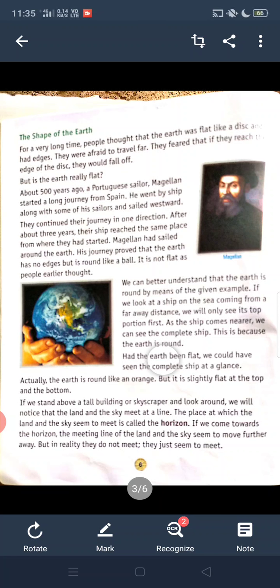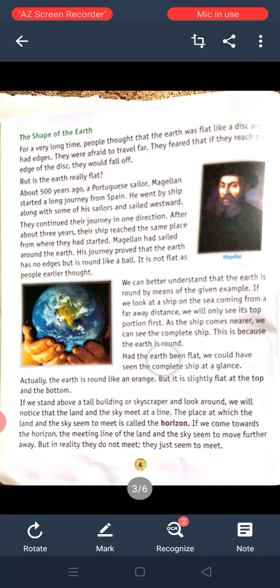For our better understanding, they gave us one example of a ship in the sea, and that ship is far away, and what do we see first? We first see the top of the ship. When it comes nearer, we see the whole ship. Why? Because it proves that our earth is round.